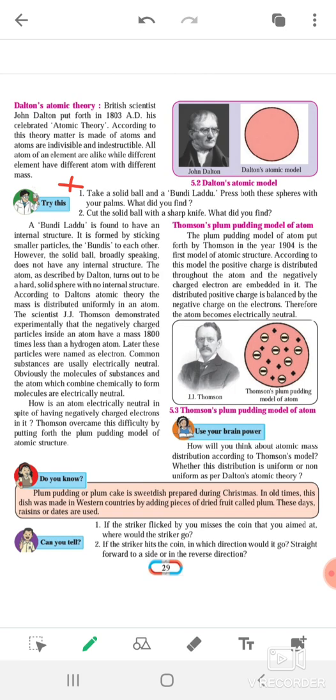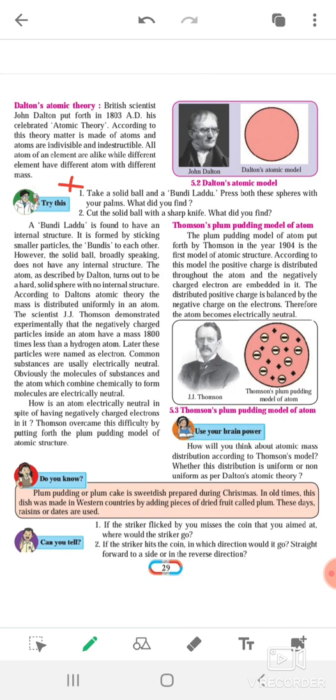Okay, so according to Dalton's atomic theory the mass is distributed uniformly in an atom and he said it is a neutral one. यानी कि वो न्यूट्रल है, यानी जो उसमें मास है या उसके जो डिस्ट्रीब्यूशन ऑफ चार्जेस है वो यूनिफॉर्मली है, that's why it is a neutral one. So he said about this, and this is Dalton's theory which he gave in 1803 AD, also celebrated as Dalton's atomic theory.